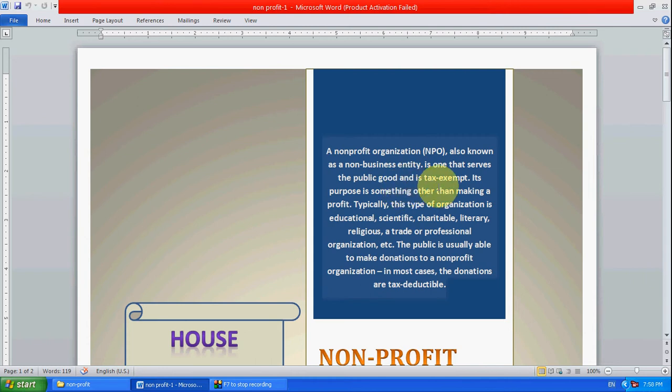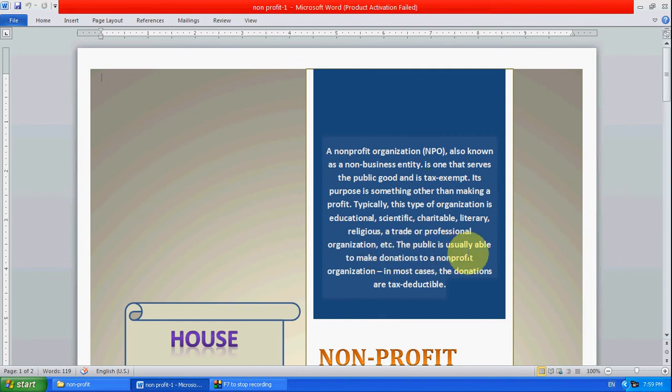A non-profit organization is one that serves the public good and is tax exempted, means it's used for public purpose only, to do good for the public like libraries, and its purpose is something other than making a profit. Its purpose is to help the people, not to earn profit. Typically this type of organization is educational, scientific, charitable, library, religious, a trade or professional organization, etc.